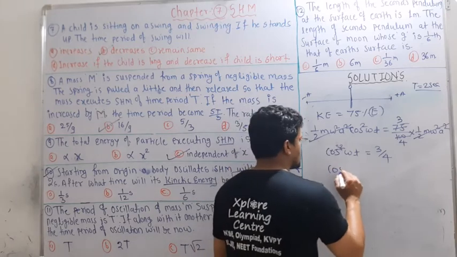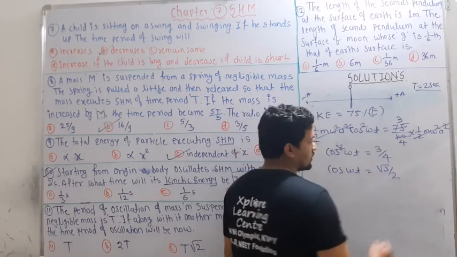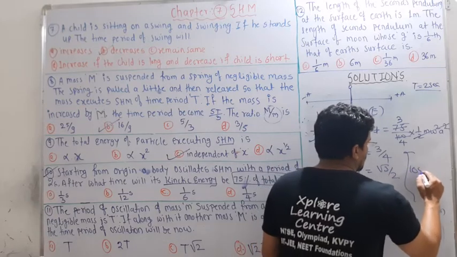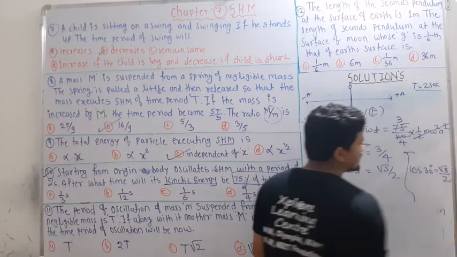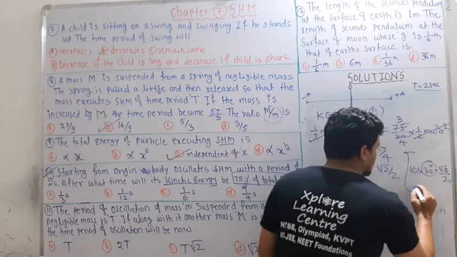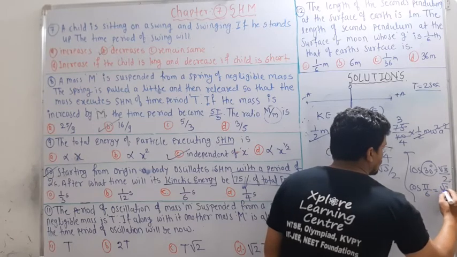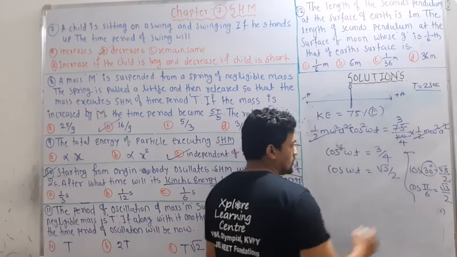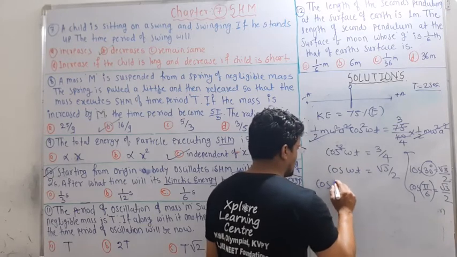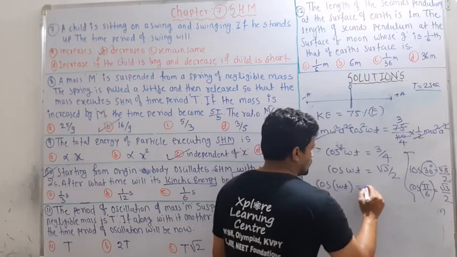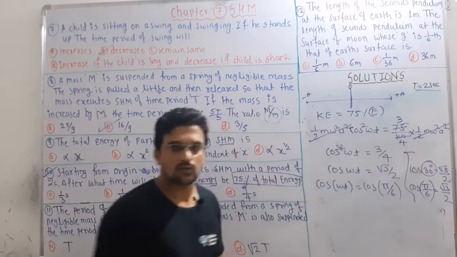Therefore cos omega t is equal to root 3 by 2. And we know cos of 30 is nothing but root 3 by 2, and this cos of 30 can be written as cos of pi by 6. So cos of omega t is equal to cos of pi by 6.